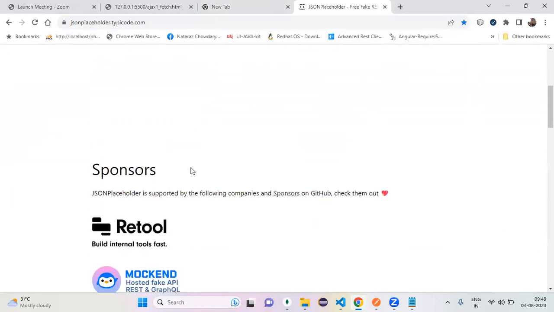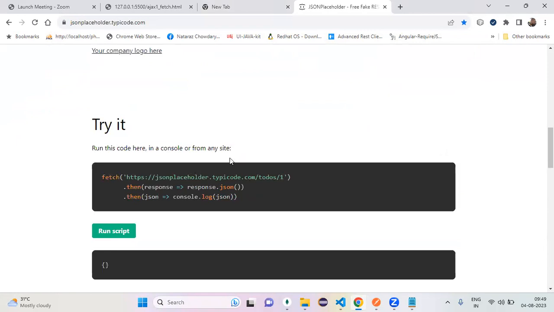From here, see the fetch method, how it looks. Observe. The fetch method sends a request, returns what? A promise, and it is not able to give me the proper response. The response is there, but I wanted the JSON format, so you can get the JSON by using a second then. Yes or no?